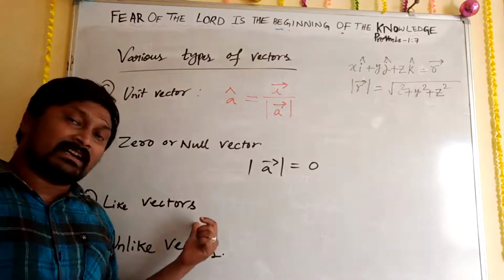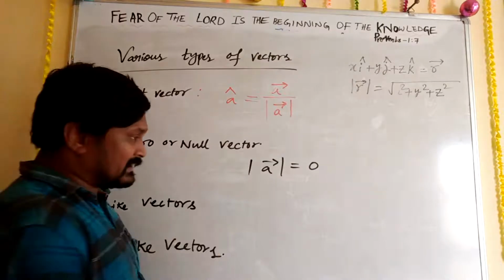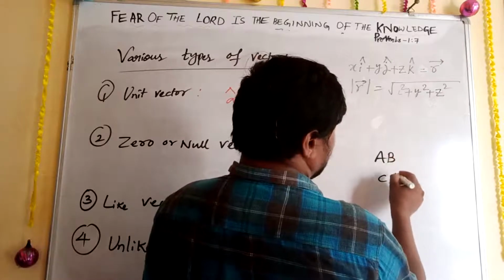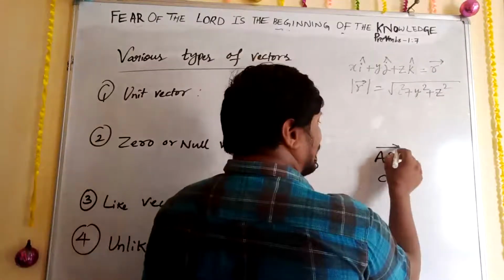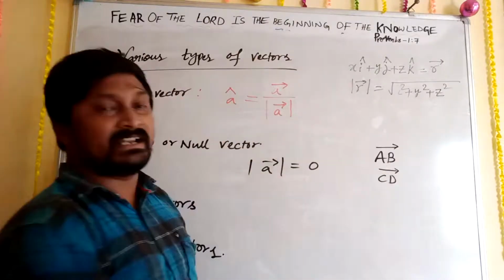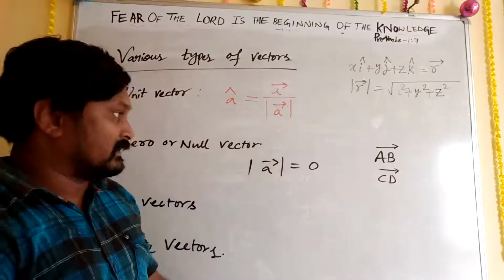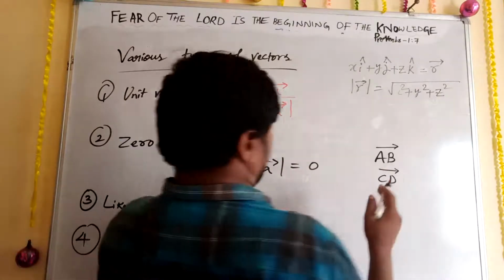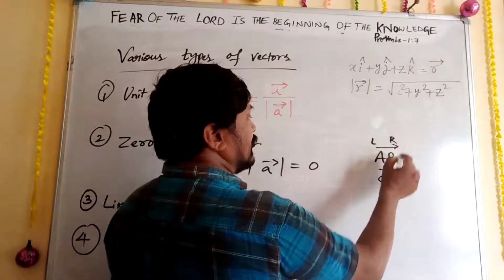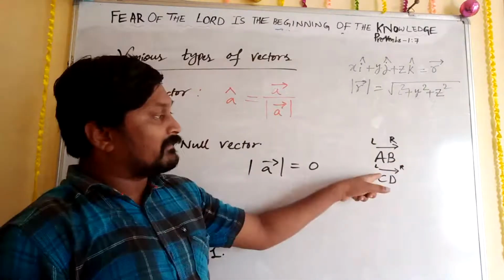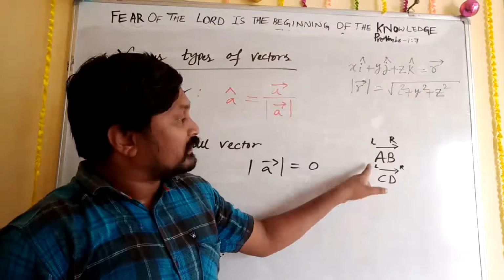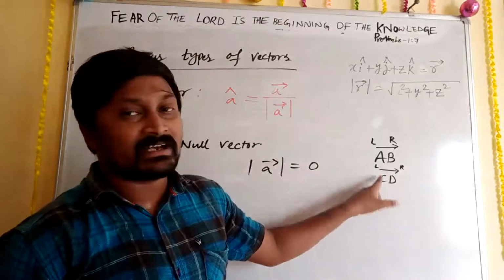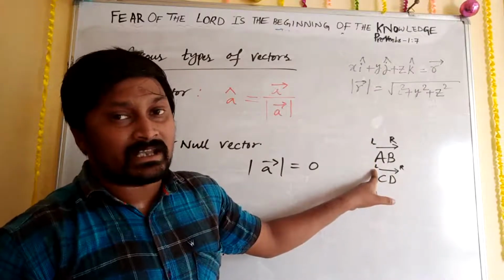Then what are like vectors? For example, two vectors, AB and CD, having the same direction, both left to right. If both have the same direction, then AB vector and CD vector we can call like vectors.